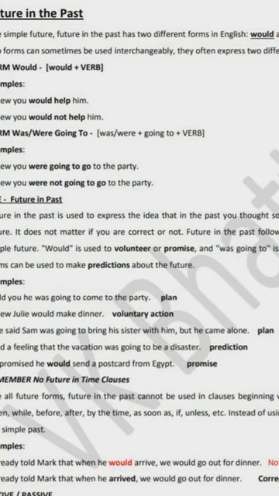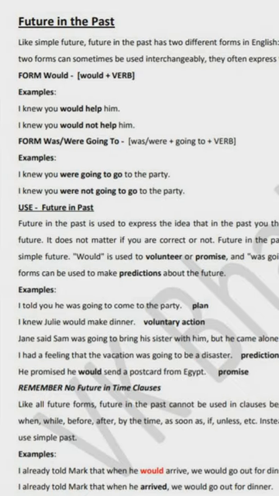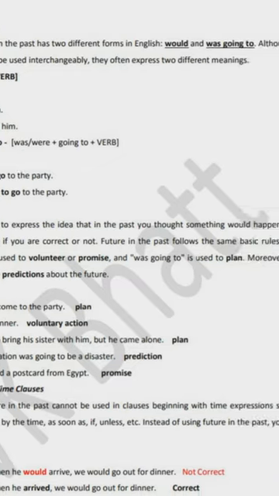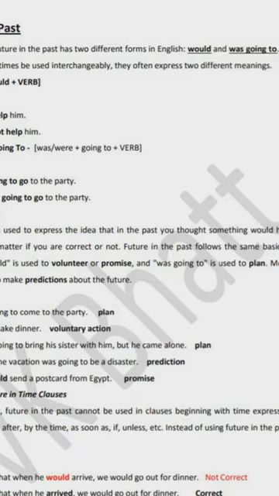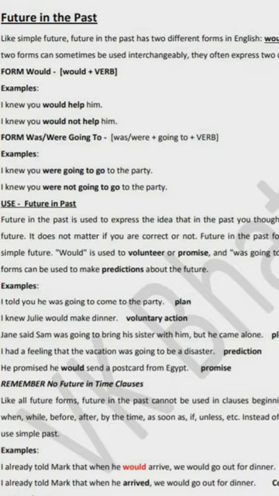In the past you were thinking about the future. That is the meaning of future in the past. It doesn't matter if you are correct or not, whatever you were thinking would happen in the future. Future in the past follows the same basic rule as simple future.